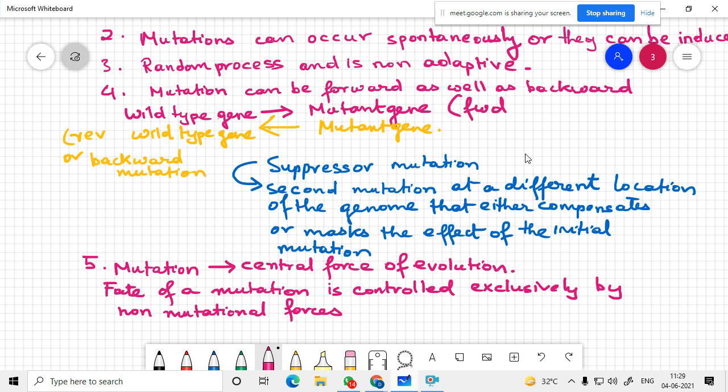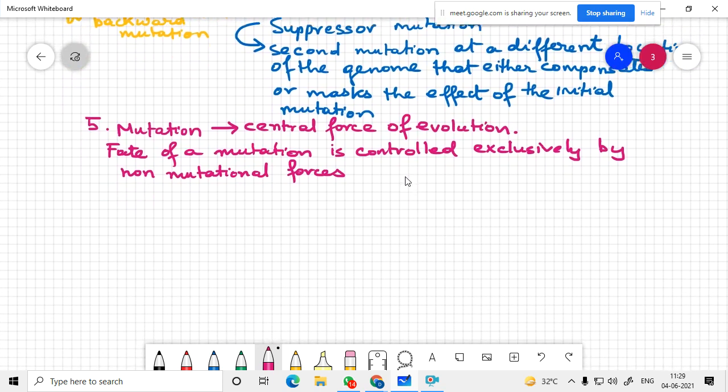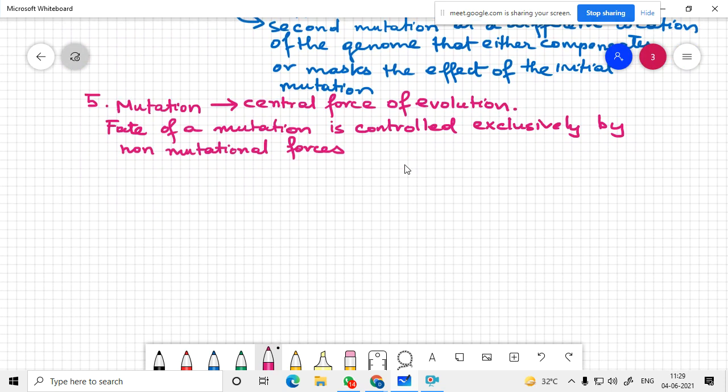Hypothetically speaking, this may not be the truth in life, but this is what it says: the mutation is just a change in color, but that doesn't mean that the whole population will have a change in color. That is guided by the other non-mutational forces of evolution, natural selection, recombination, and so forth.